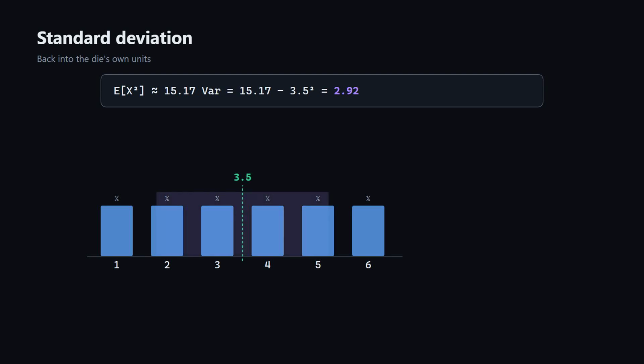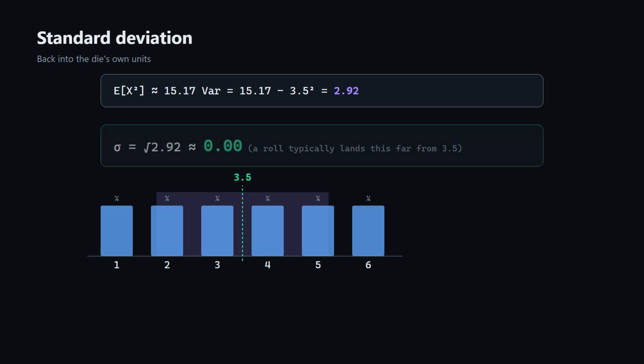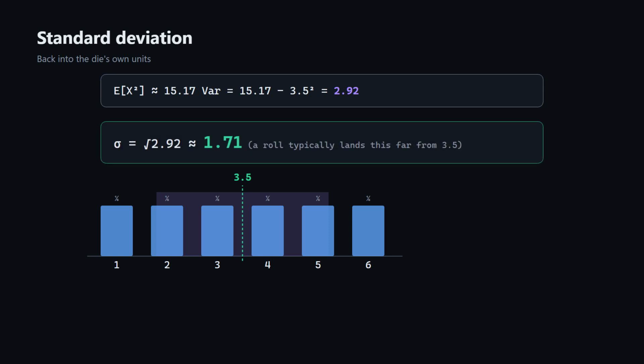The expectation of X squared works out to about 15.17. Subtract 3.5 squared, 12.25, and the variance comes out to about 2.92. Take the square root, and the standard deviation is about 1.71, back in the same units as the die itself. So a typical roll lands about 1.7 from the mean of 3.5.